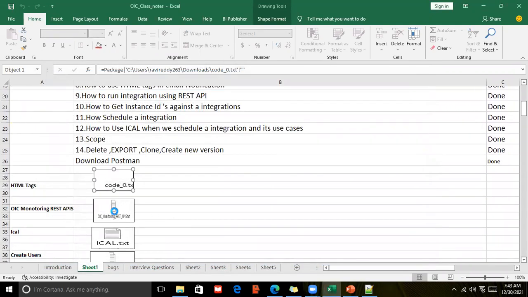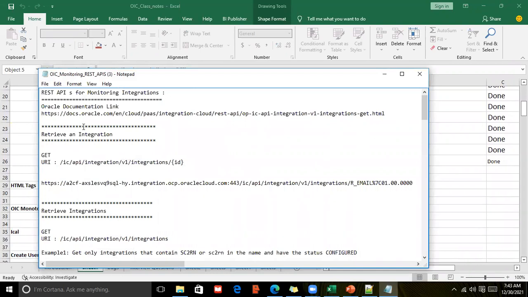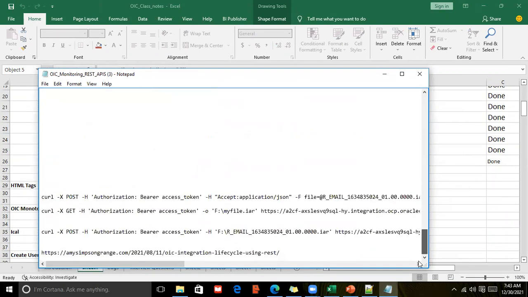And you can see here REST APIs. The REST API structure will be provided to you, and what is the purpose, and how do we create a URL and a URI. Everything will be explained with these examples and with execution.